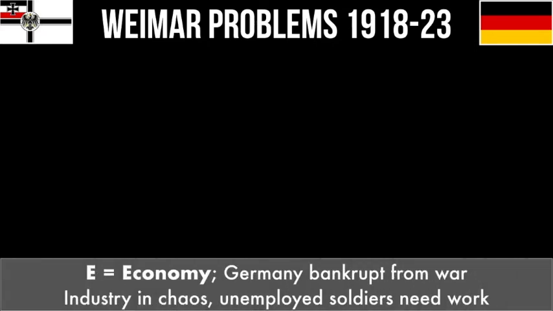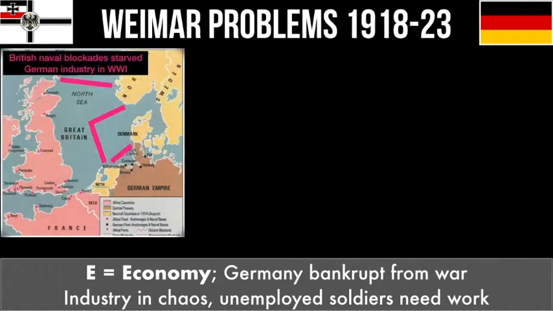Our next letter of Weimar is E, the economy. The economy is a mess. Germany is bankrupt from World War I. If you look at this map here, you'll see one of the reasons Britain won World War I was because it blockaded Germany's ports. Germany could not get food or coal or gas or any of the materials they needed imported.